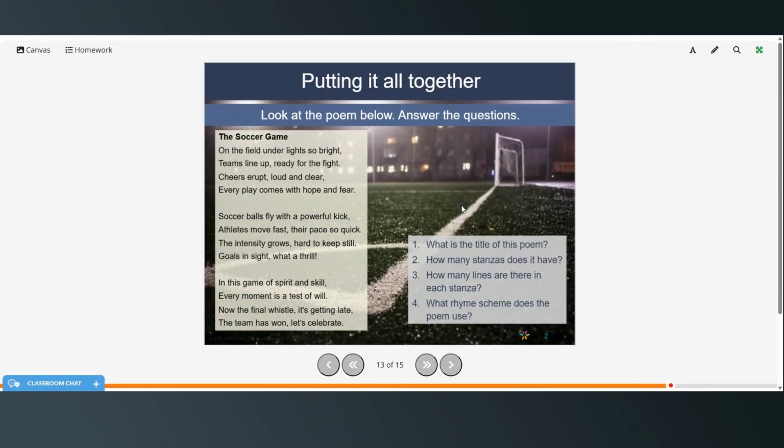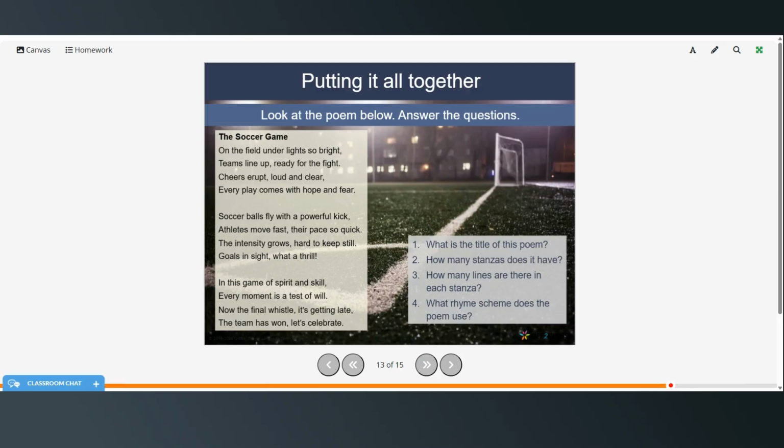So now look at the poem below, answer the questions. Again, you can pause the video, do this on your own, or you can follow along as I read. The soccer game. On the field under lights so bright, teams line up, ready for the fight. Cheers erupt, loud and clear. Every play comes with hope and fear.